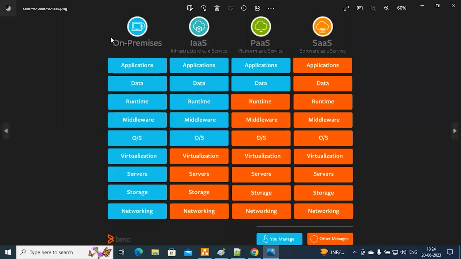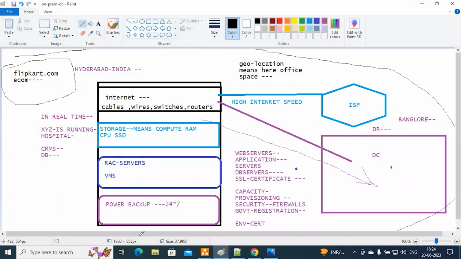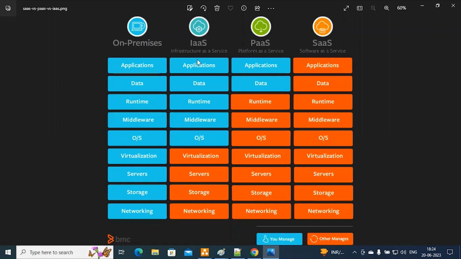This is the on-premises, the traditional data center concept. In on-premises, you have to manage everything: application, data, runtime, middleware, OS, virtualization, servers, storage, and networking. But in infrastructure as a service, we take care of application, data, runtime, middleware, and operating system, while virtualization, servers, storage, and networking they will take care of.